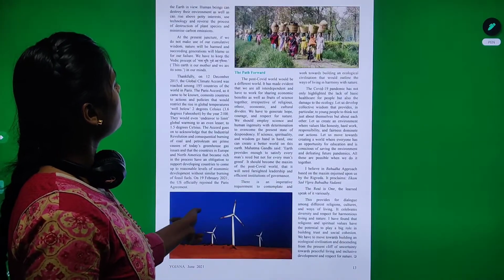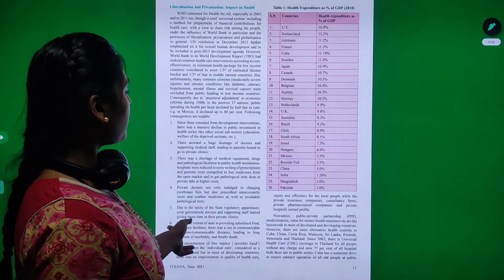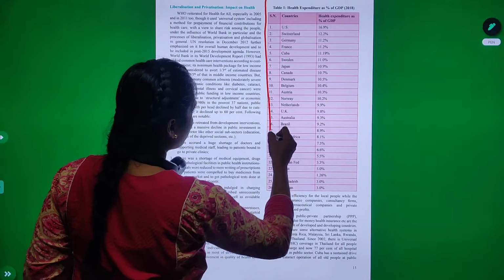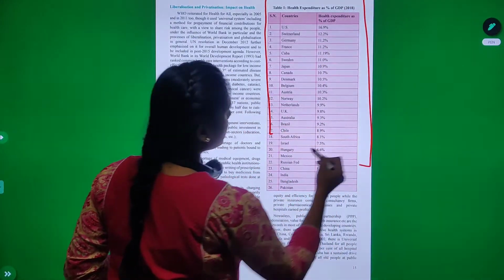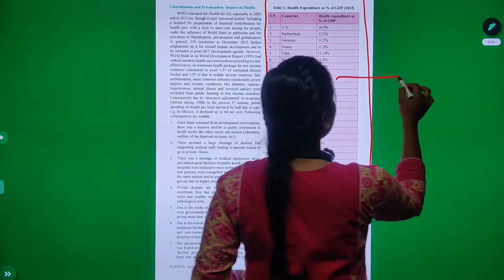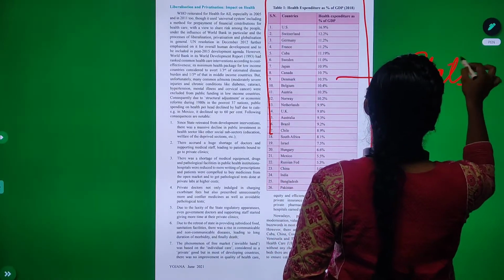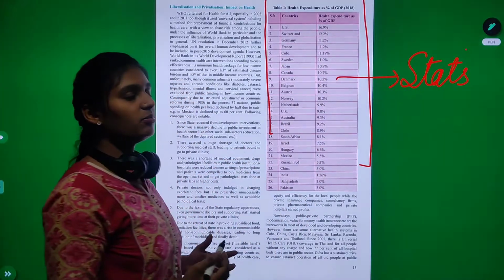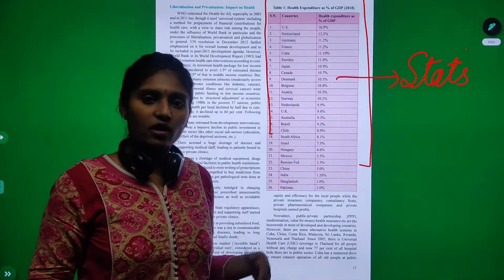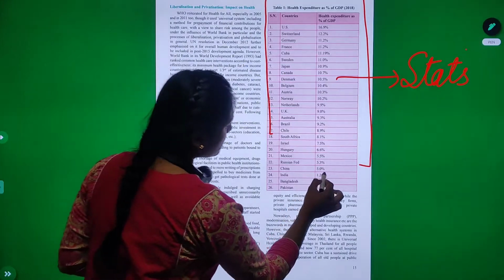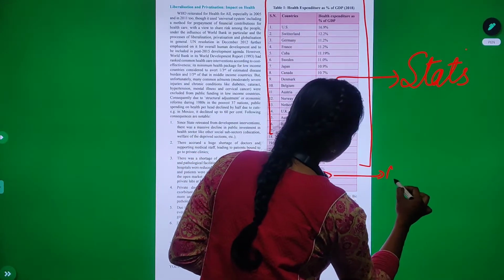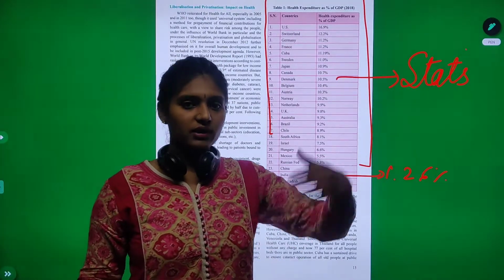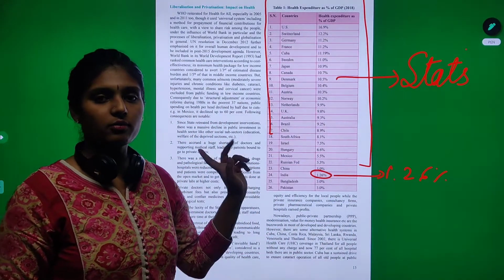And then policies and practice. Yes, see this kind of health expenditure. What is the health expenditure and the comparison? Put it up as statistics in your mains answer writing. The US is spending 16.9% on health. What is India doing? India is spending only 1.26% on health. This kind of comparison between the higher and the lower is necessary for our mains introduction.